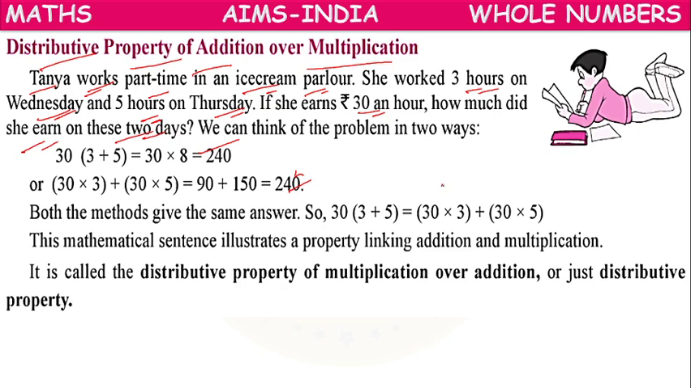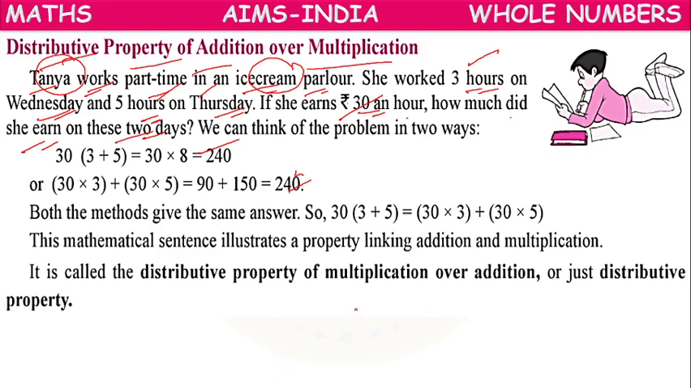These 2 days. So the girl Tanya is working in an ice cream parlor. She worked for 3 hours on Wednesday, 5 hours on Thursday. She earns rupees 30 an hour. So how much money did she earn on these 2 days?